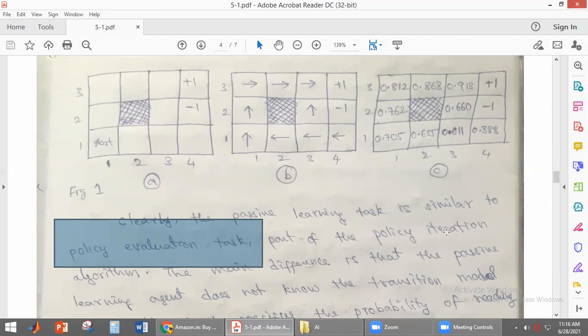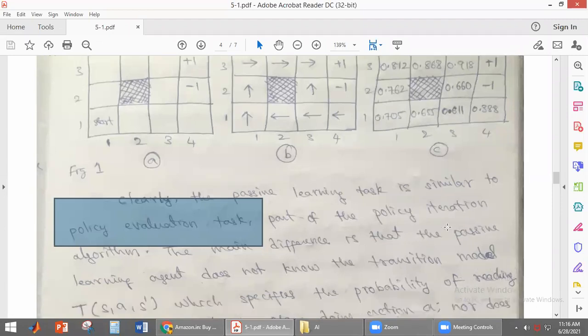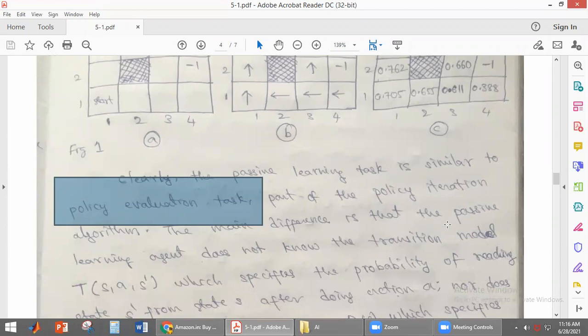Evaluating the policy means finding the utility values for each and every state. So this passive learning task is similar to the policy evaluation task.